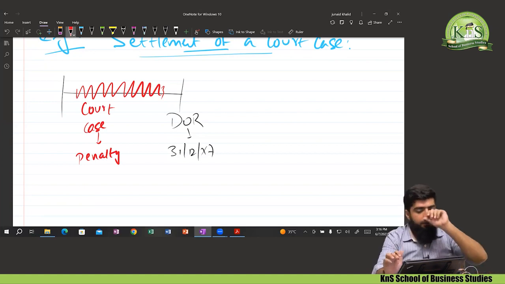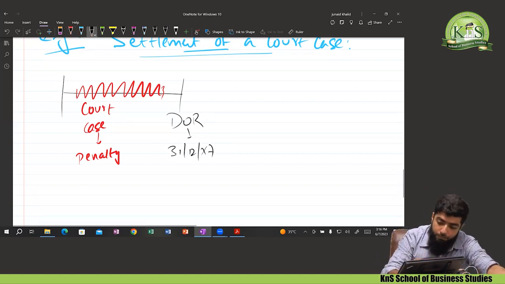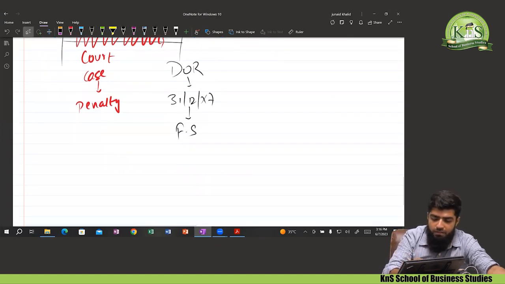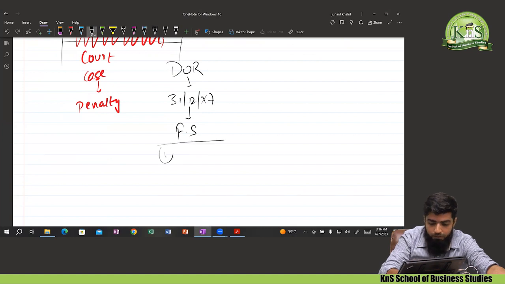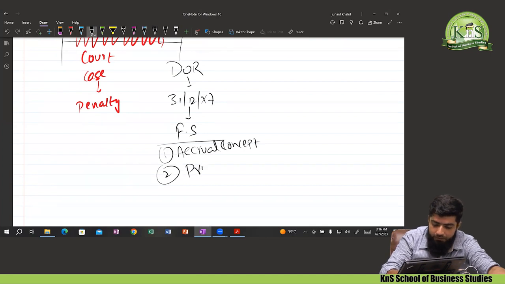At the date of reporting, when the management is about to prepare the financial statements, don't forget that whenever financial statements are prepared, they are prepared while considering different accounting principles. The most important accounting principles that we regularly follow and the most commonly used, that is the accrual concept. Definitely no accounts are prepared while ignoring the accrual concept, and the second one is the prudence concept.